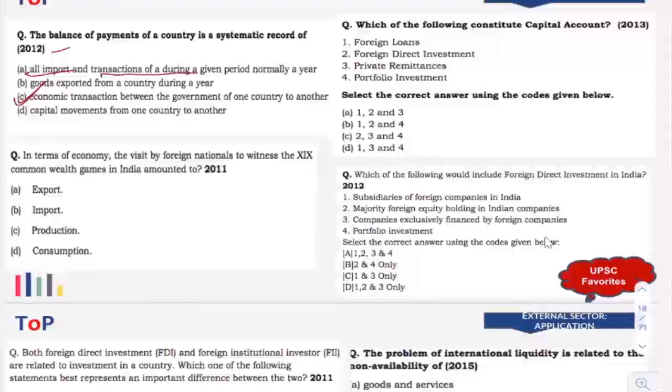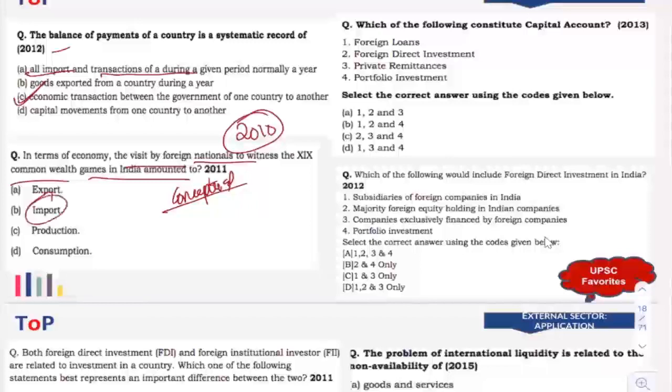Now the next question is, in terms of economy, the visit by foreign nationals to witness the Commonwealth Games in India. Conceptual question, 2011. Just remember what I've told you already. If foreign nationals are coming to our country, it is similar to 2010, which was the Commonwealth Games. This particular example is inspired from that. All those people who came for the Commonwealth Games, that means it is import, right? We are importing. They are coming here and they are using our services. So this is services import.